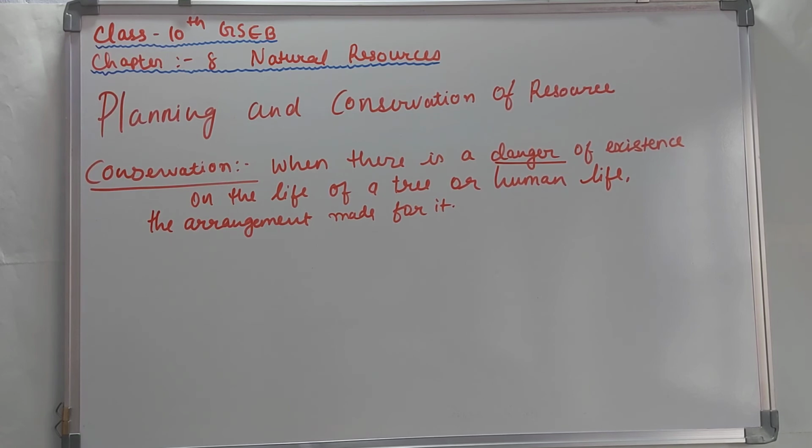The second is, resources which are limited or non-renewable should be exploited scientifically and should be used only when it is necessary to use them. So the second point tells us that resources which are limited or non-renewable, such as petrol, should be exploited scientifically and used only when we really need to use them. We should not use them in a very free way.